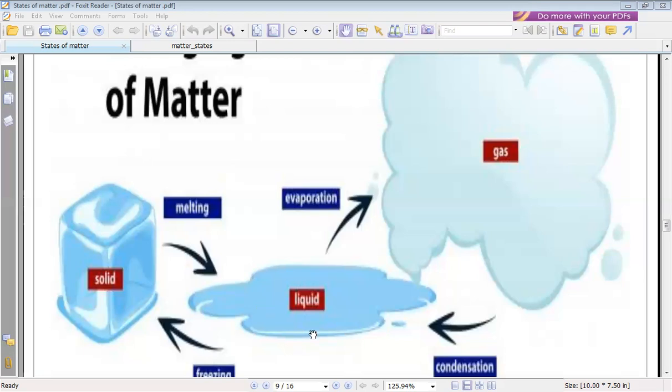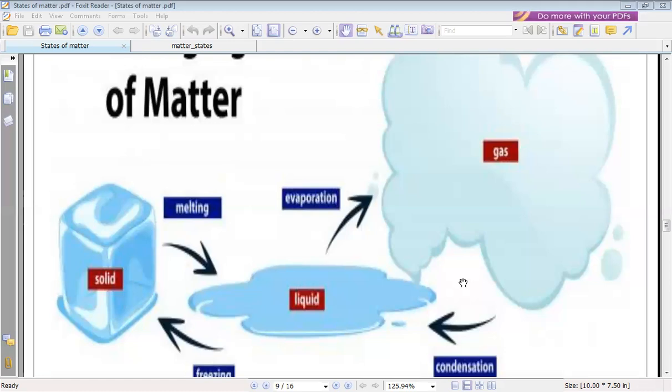Heating. Excellent. You're perfect, Rital. And evaporation: liquid changes into what? Into gas. By what? Heating or cooling? Heating. Perfect, Rital.